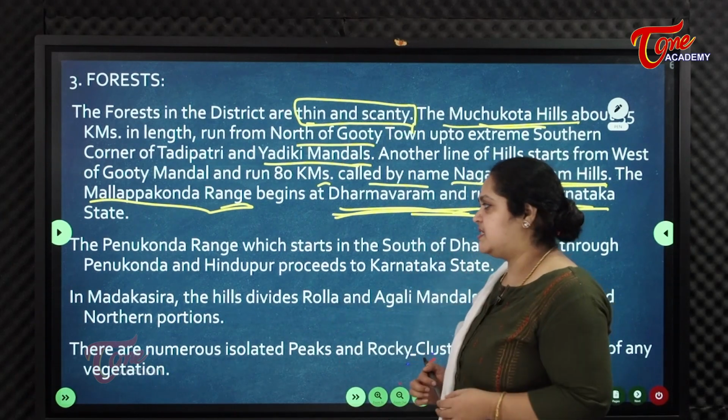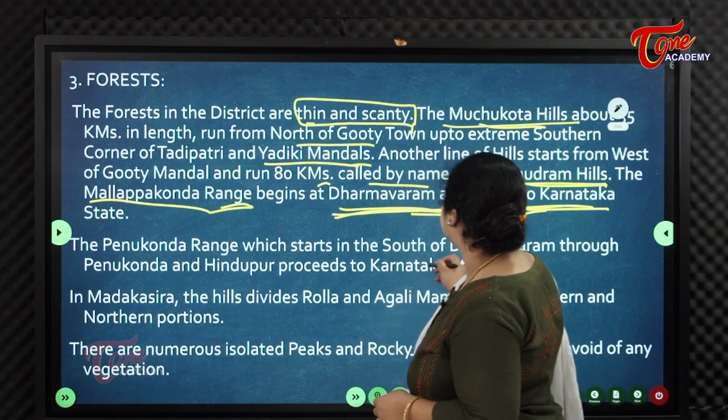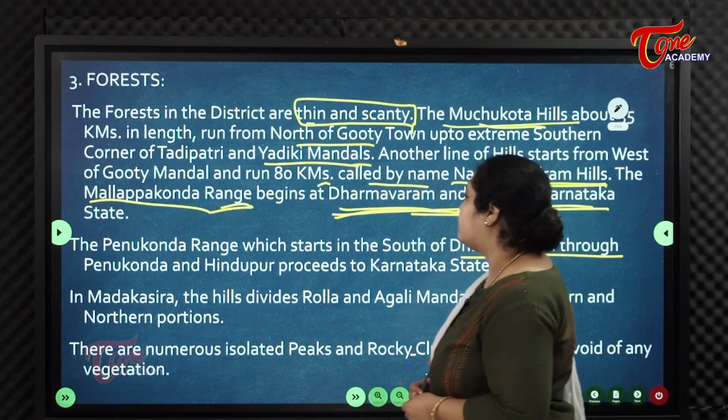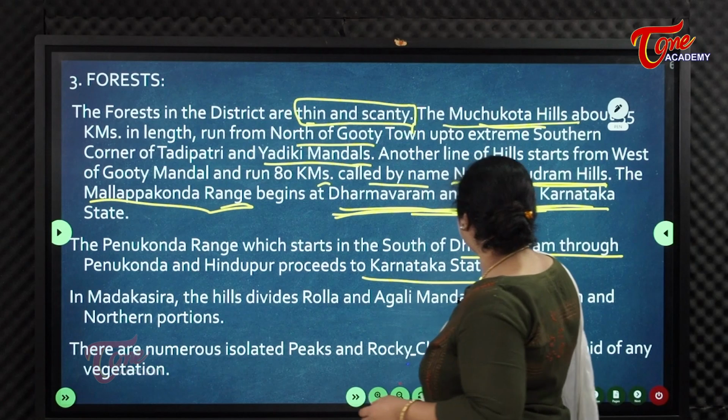The Penugonda range starts in the south of Dharmavaram, through Penugonda and Hindupur, and proceeds to Karnataka state.